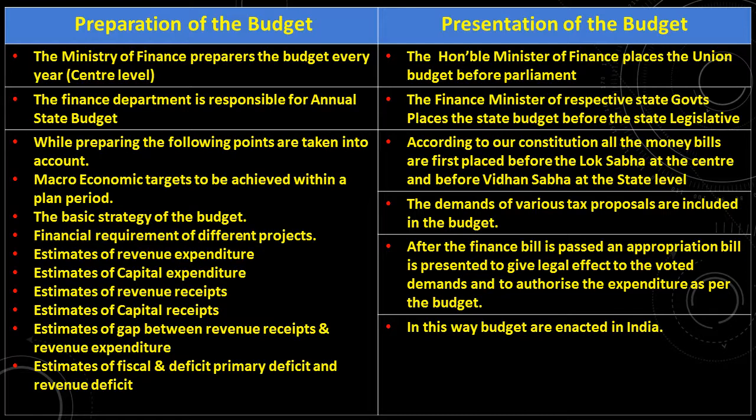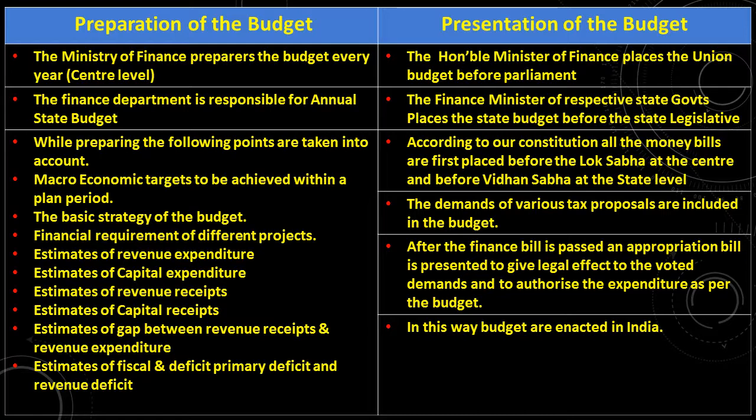Let us go to the second procedure. It is the presentation of the budget. Yes, how the prepared budget is presented in the Parliament and State Legislative. Listen. The Honorable Minister of Finance places the Union budget before Parliament. The Finance Minister of respective state governments places the state budget before the state legislative. According to our constitution, all the money bills are first placed before the Lok Sabha at the center and before the Vidhan Sabha at the state level.